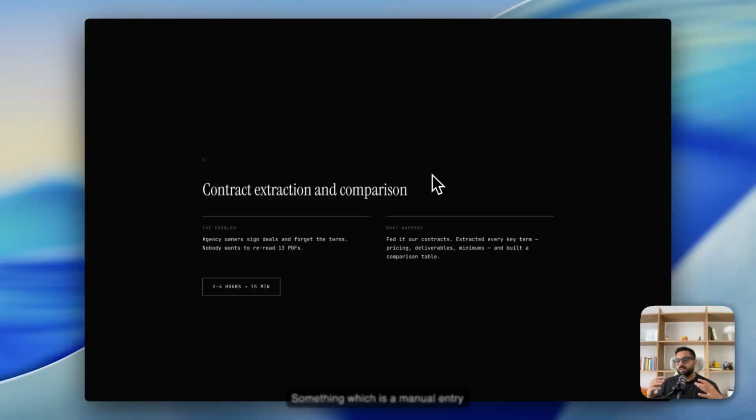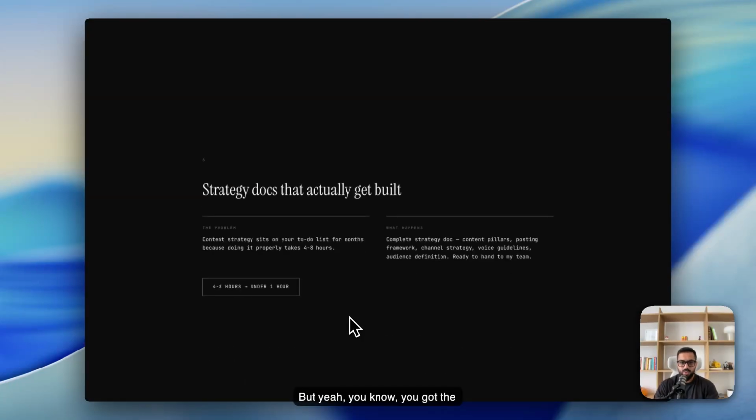Something which is a manual entry task probably would have taken someone a good hour, just prompted it, and within like 10 minutes, it was done all by itself. So just efficiency, okay? It says 2 to 4 hours, 15 minutes, but yeah, you get the point. Strategy docs that actually get built.